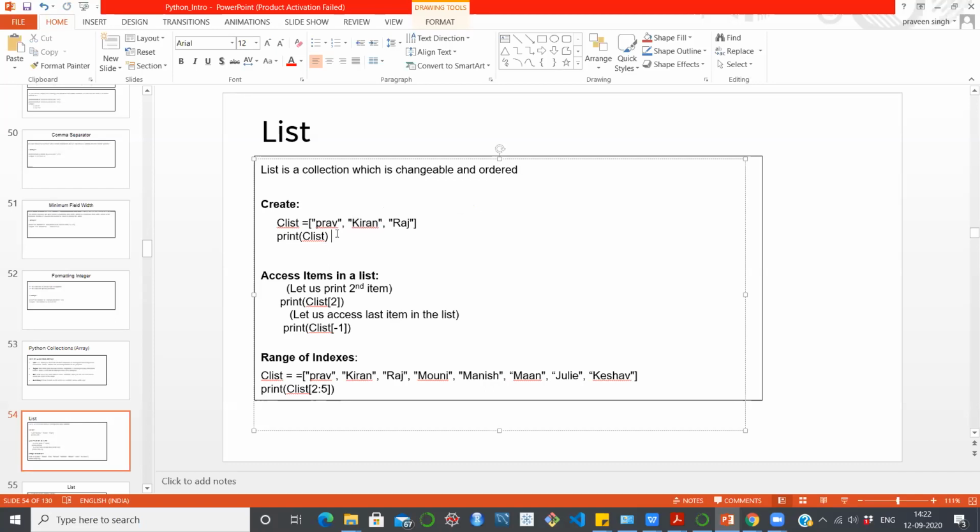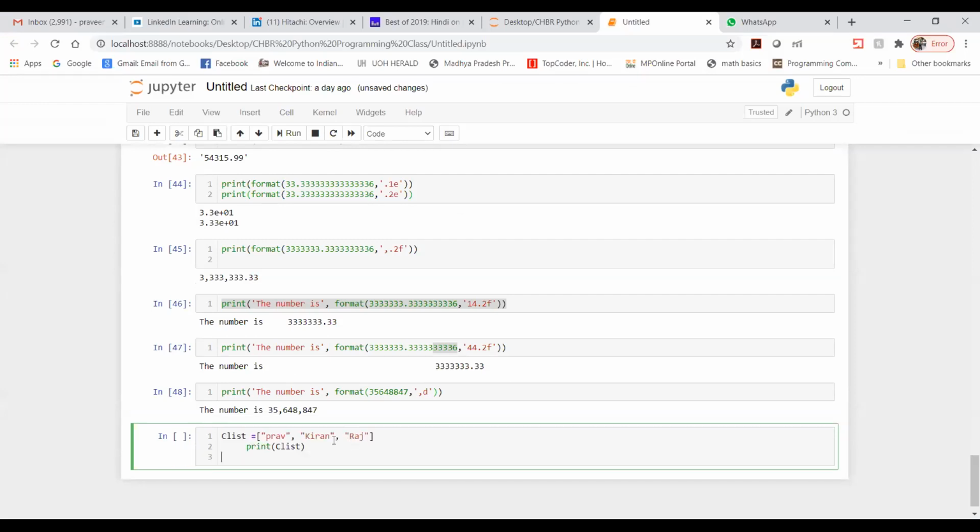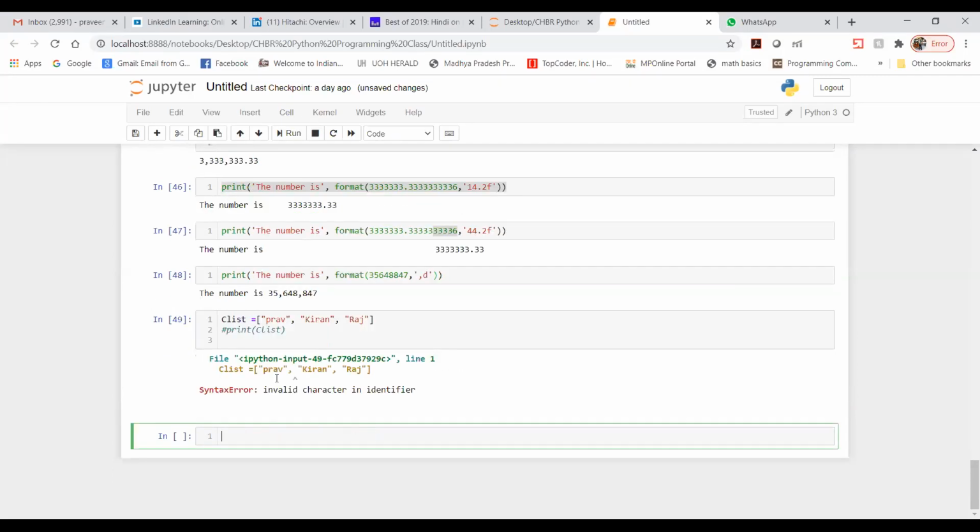Let me go back to this notebook and create the list first. As I said, I am going to create one list named C list, with these many names. If you want to insert another name, you can mention it. Now let me print this list. Without printing, do you think anything will come? No, nothing will come. It is saying there is an error. What is the error?